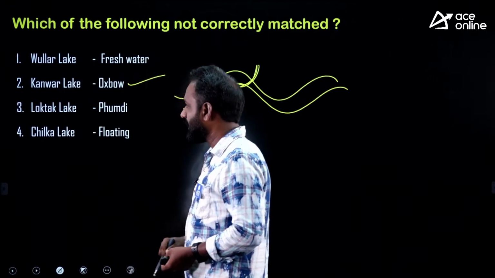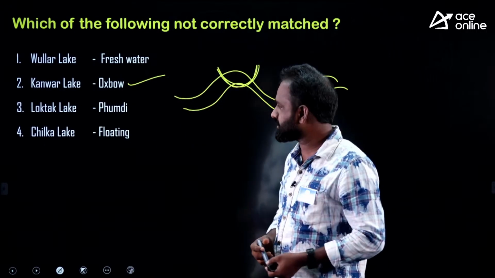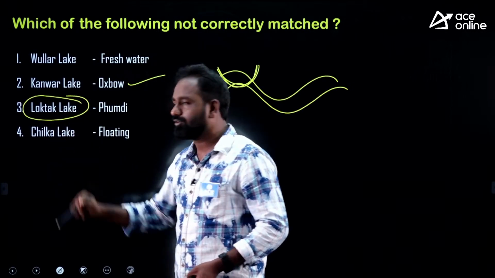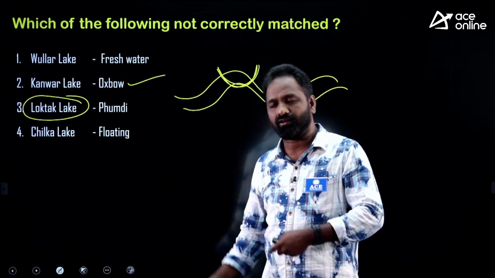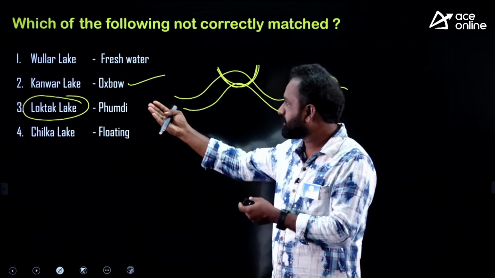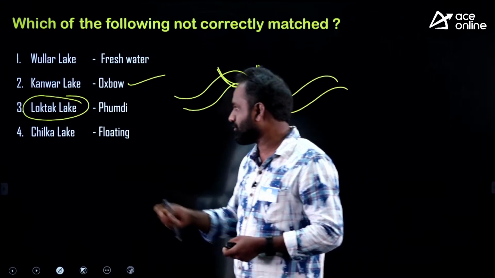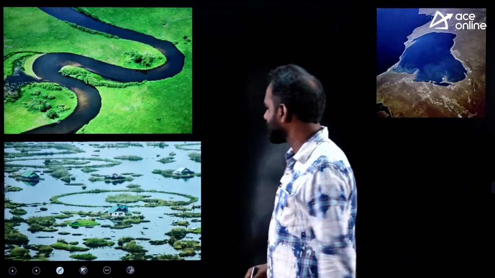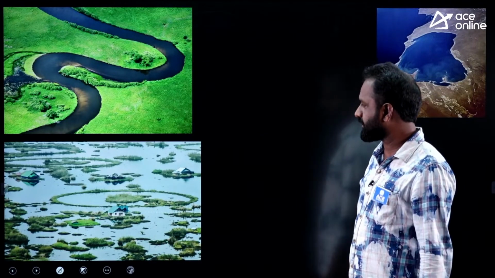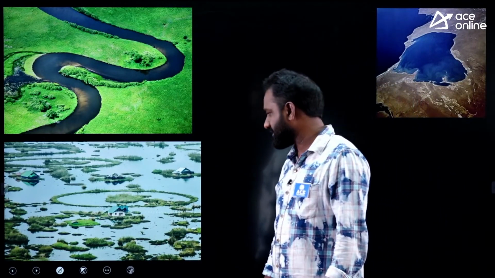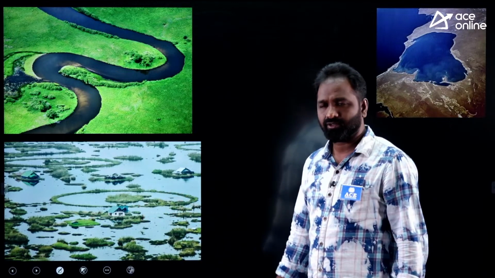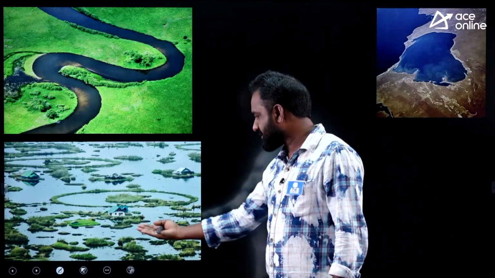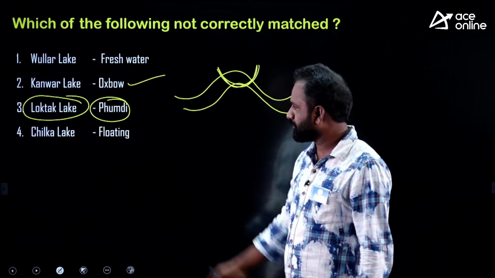And next one is Loktak Lake, Phumdi. Loktak Lake is called a floating national park, the only floating national park in the world. I can show the picture. So this kind of system was there in Loktak Lake. Is it clear to you? So floating lands were there. This system is called Phumdi.